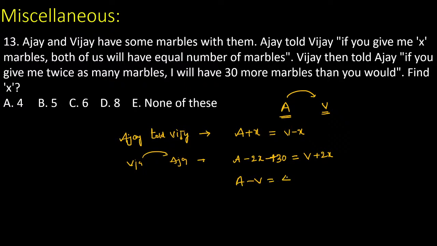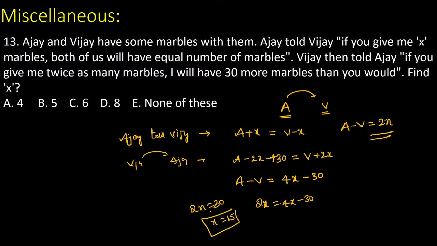A minus V is exactly equal to 4x minus 30. If you take the first equation, A minus V is exactly equal to 2x. Now 2x is equal to 4x minus 30, then 2x is equal to 30, then x is equal to 15. What is the question? Find the x value. So the x value is 15.